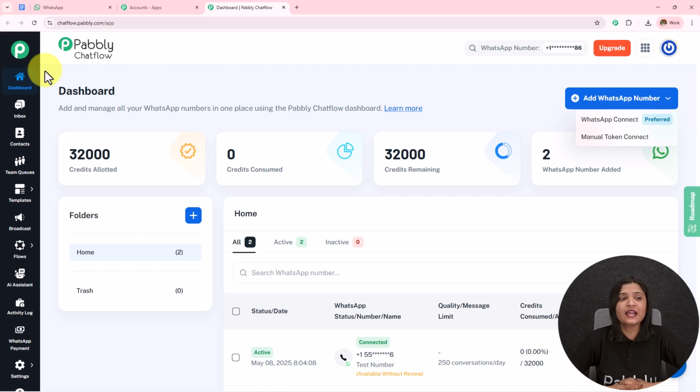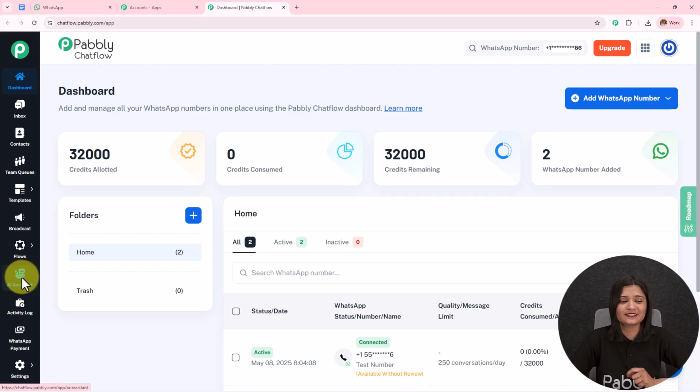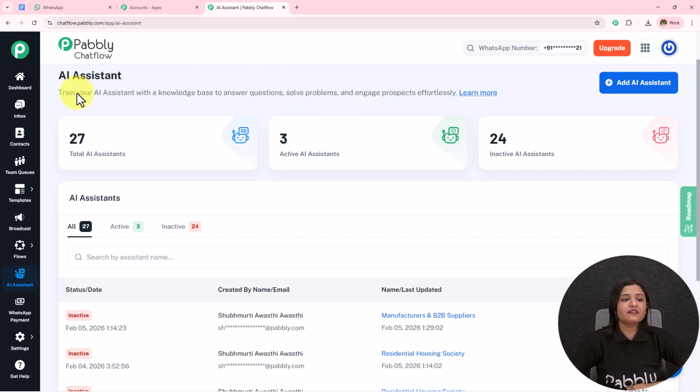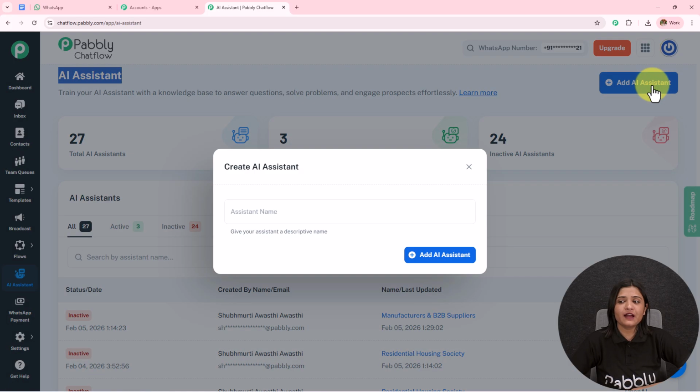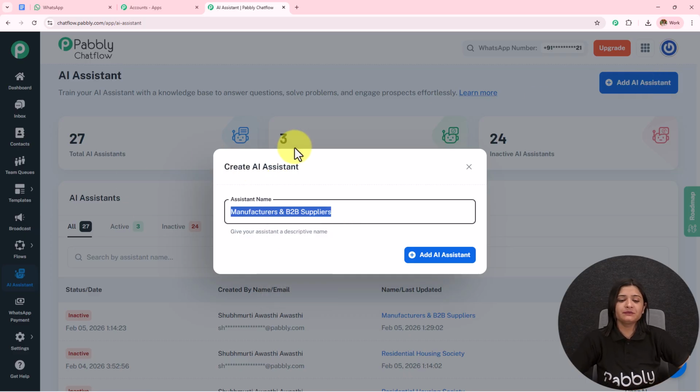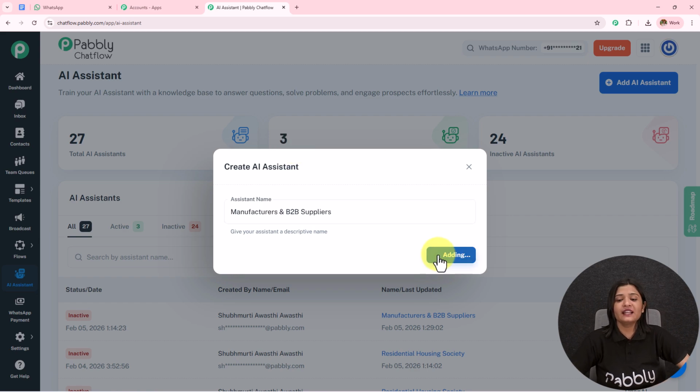Now, to create this AI agent, on the left hand side, we can see this AI assistant option. So we have to open this. Let's open this now. Here we have landed on this AI assistant page. You can see the total AI assistants, active AI assistants, and the inactive AI assistants. To create a new AI assistant, you simply have to click on this add AI assistant, and first we have to name this. So I have named this manufacturers and B2B suppliers, and then I'm simply going to click on this add AI assistant.